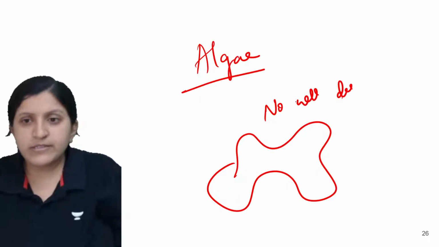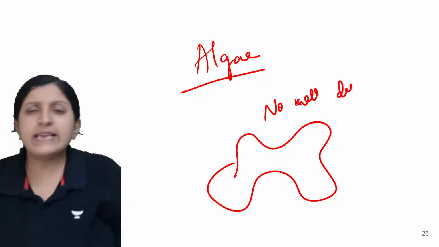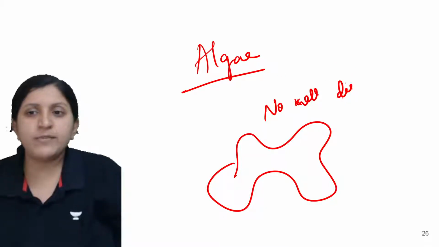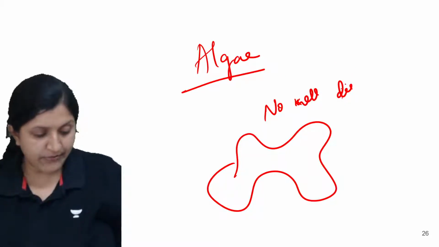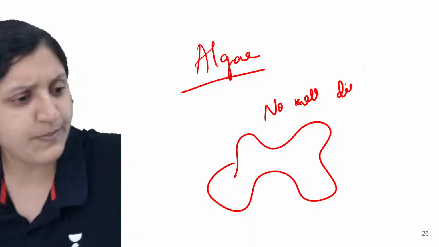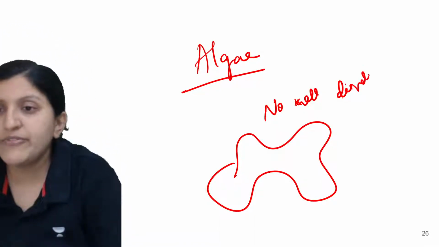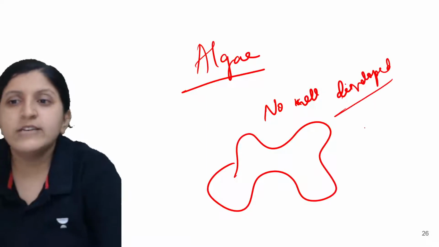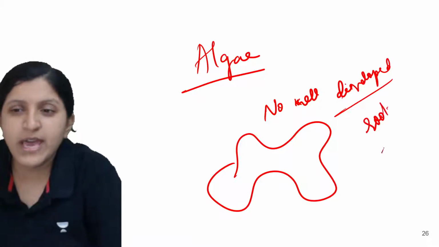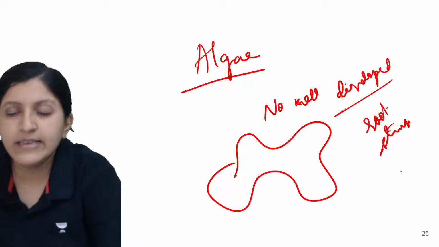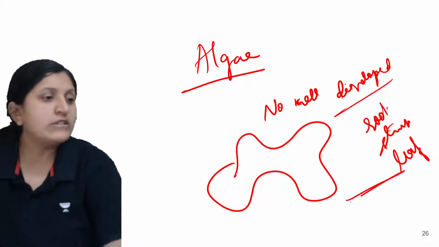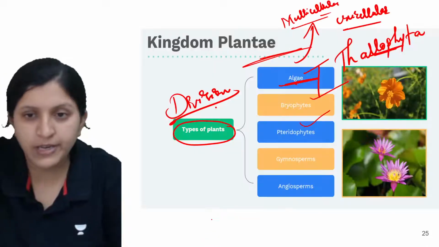Algae has a thallus body. The reason is that there is no well-developed formation of root or stem, and the leaves are not clearly distinguished here.